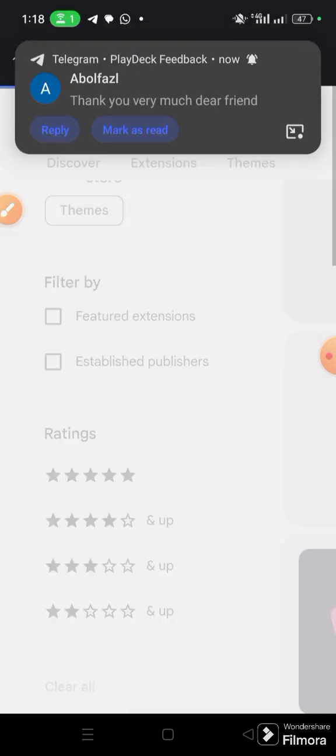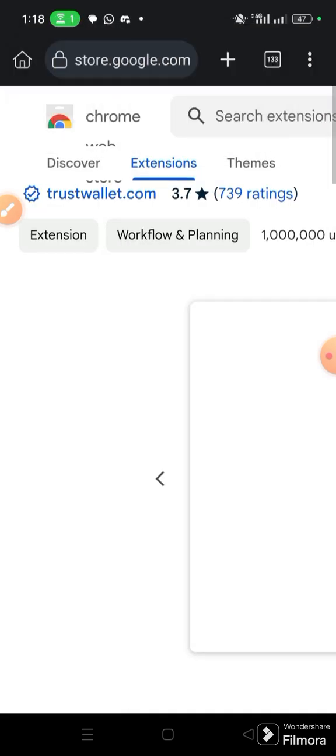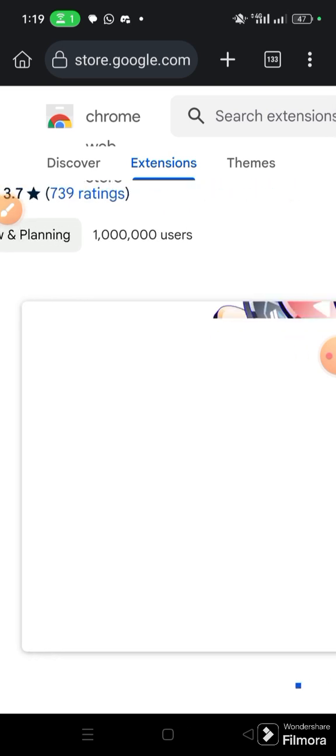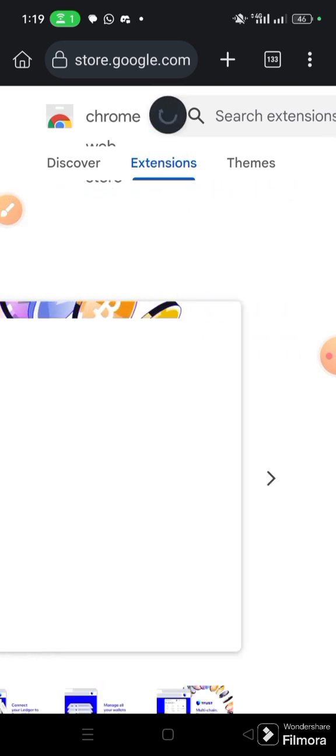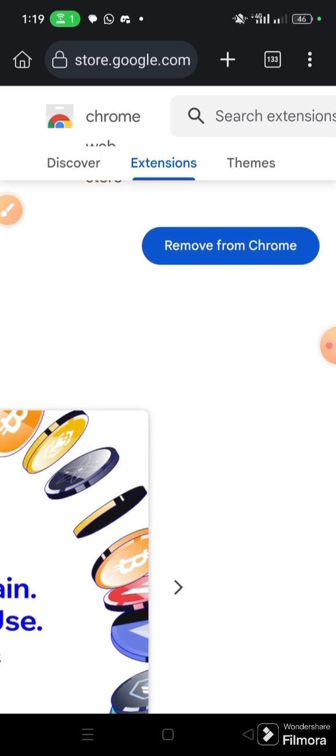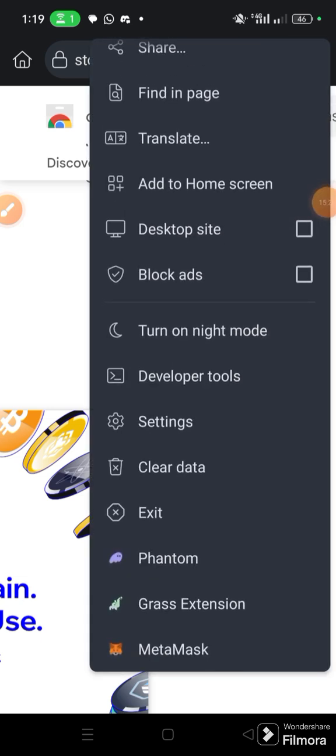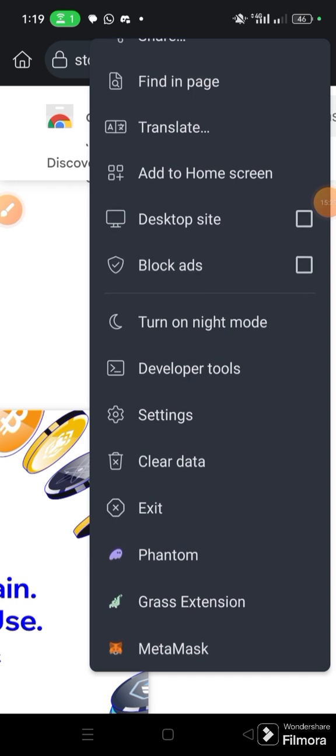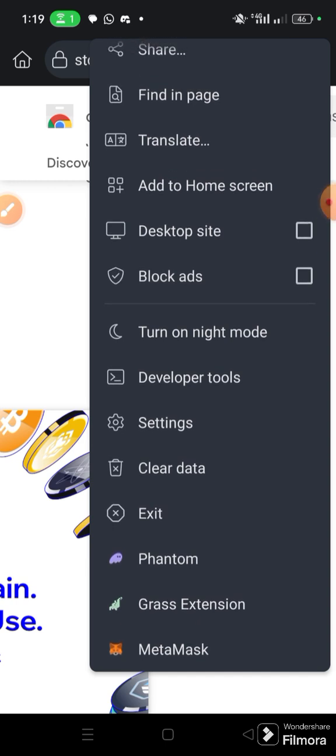Then just like we did in the Mrs. browser, it's still the same thing. So you're going to see the option to add to Chrome. Yeah, I think I already have it installed. So you see it's showing remove from Chrome. Just the same way, once you see add to Chrome, click it, it will bring out an option, click OK, and then it gets installed. Once it's installed, touch these three dotted lines, come here and scroll down, and you're going to see your extensions.